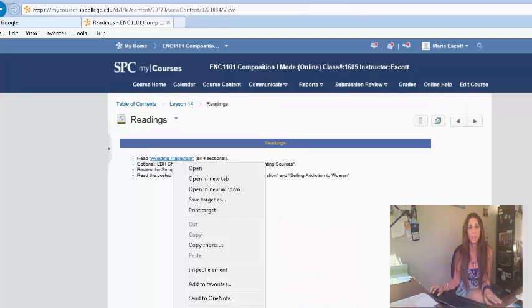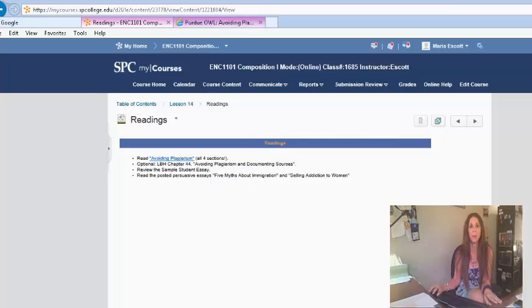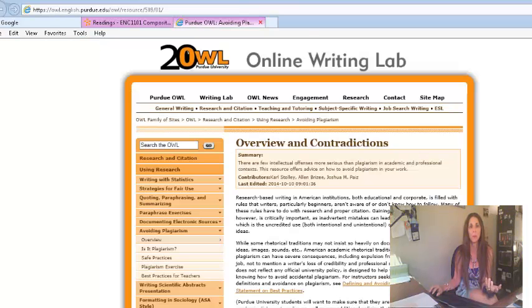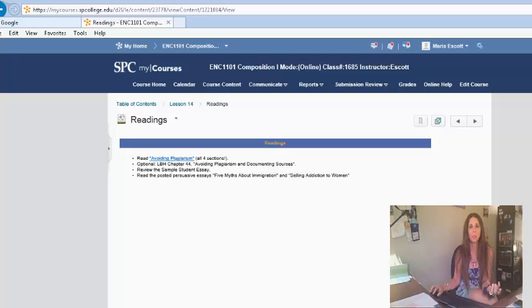There's another one from Little Brown on avoiding plagiarism from the OWL at Purdue, which you can look at. The other information is from Little Brown, which is optional if you bought it. And there's a sample essay, which we'll talk about in a minute.